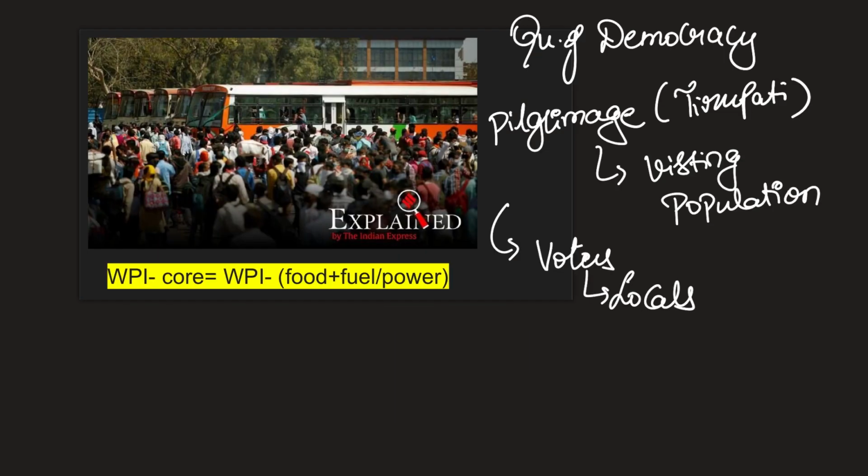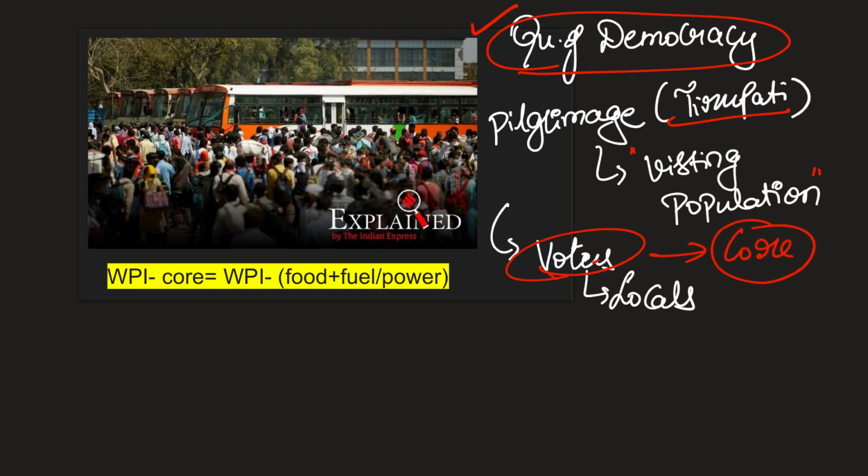Let us understand. For example, let us consider we have an objective of improving the quality of democracy in a pilgrimage center like Tirupati. Now, this place is a tourist place which has a lot of visiting population. And when you're talking about the quality of democracy, what would you need? You need to target the voters, because they constitute the core part of the city, and the rest of the people who are continuously floating in that city.